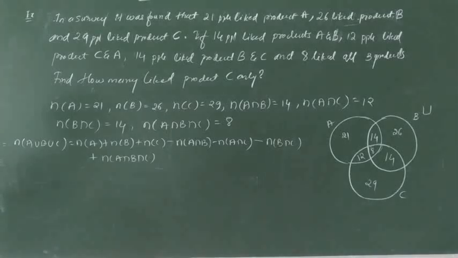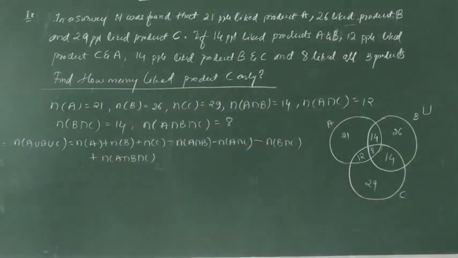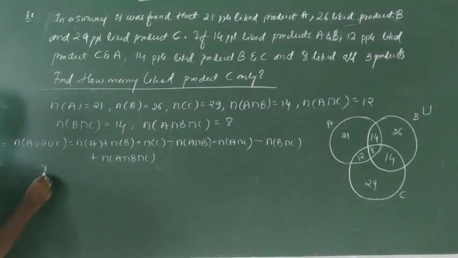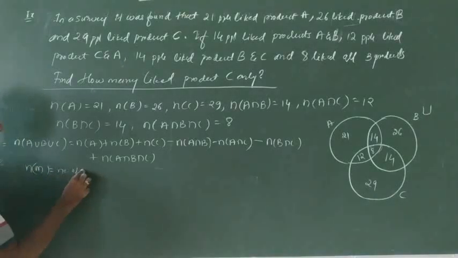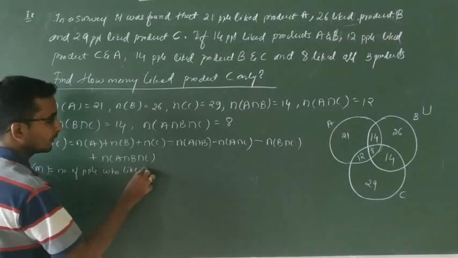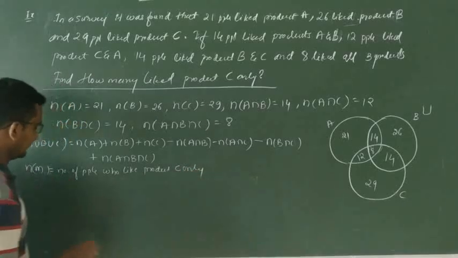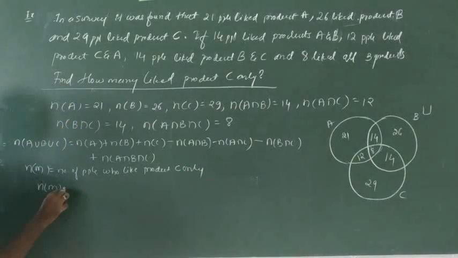Now what are we going to find out? Find how many people like the product C only. I want the people who like only the product C. So I will consider it as the number of people who like product C only.